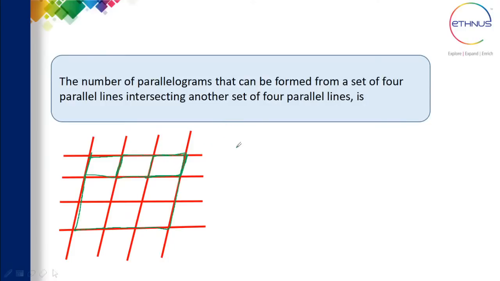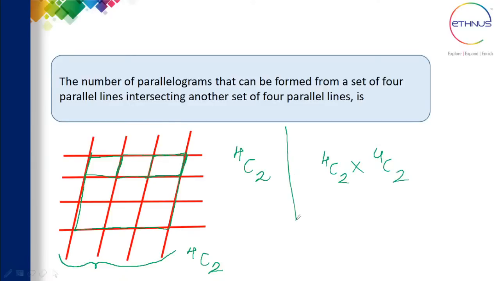I'm just considering the horizontal lines here. So there are 4 lines, and out of that we need to select 2 lines, right? So 4C2. Similarly, talking about the vertical lines, there are 4 lines, and out of that you will be selecting 2 lines. So 4C2 and 4C2. So this is what the solution will be.